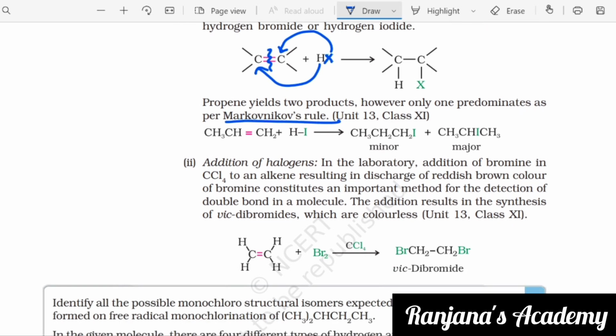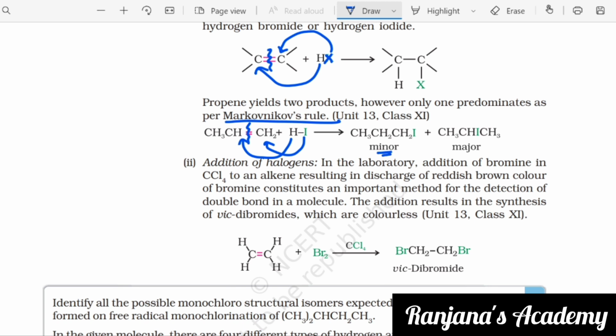CH3CH=CH2 plus HI. So what happens here? How did I tell you to do? You are going to break the bonds: one H here and one I here. So we will get CH3CH2CH2I. One will carry one H extra and the other one will carry one I extra. This is your minor product.